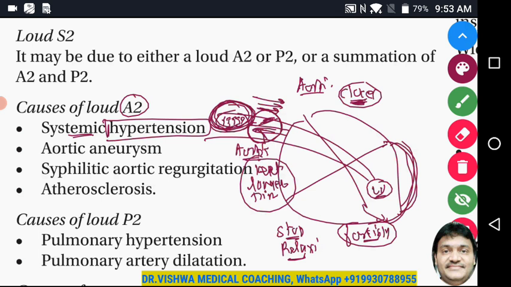This produces a loud A2 component, because the back pressure was more. A2 was loud because of more back pressure coming from the systemic hypertension.